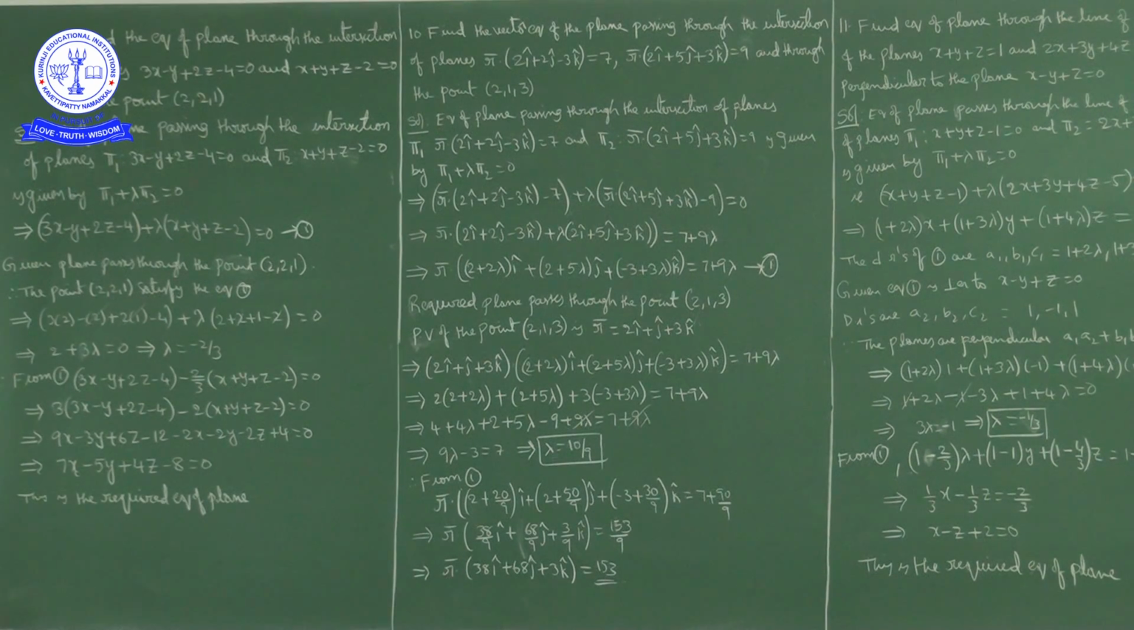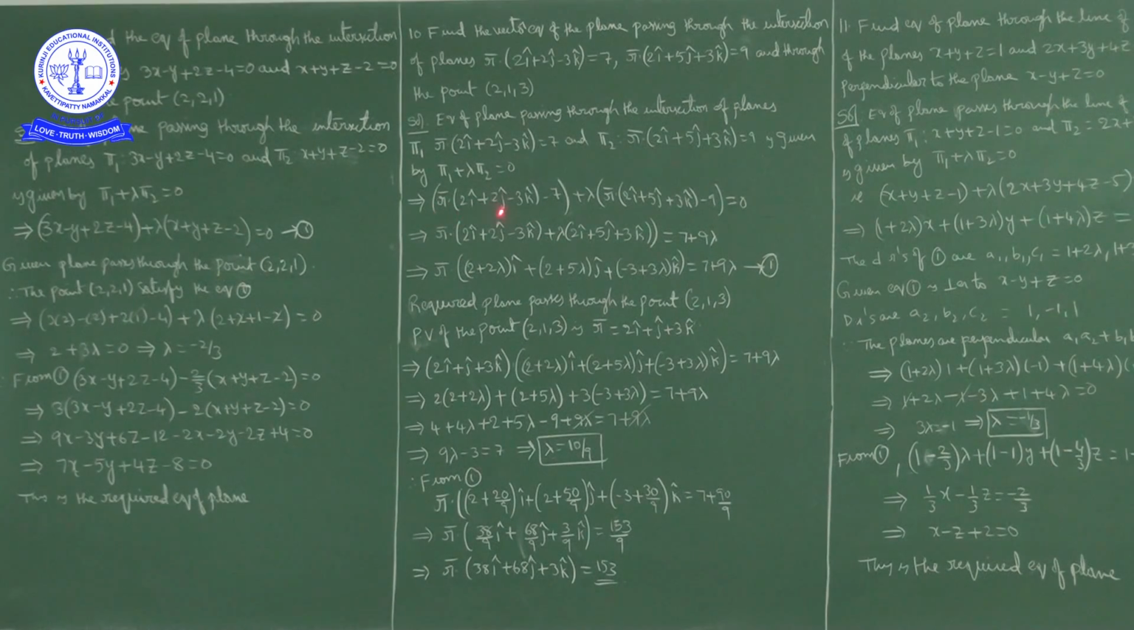Again, the equation of the plane passing through the line of intersection of two planes pi 1 and pi 2 is pi 1 plus lambda pi 2 equal to 0. This is pi 1, this is pi 2. So pi 1 plus lambda pi 2 equal to 0, that is r bar dot 2i cap plus 2j cap minus 3k cap minus 7 plus lambda times r bar dot 2i cap plus 5j cap plus 3k cap minus 9 equal to 0. Now minus 7 minus 9 lambda, I'll write this side. So it becomes 7 plus 9 lambda.